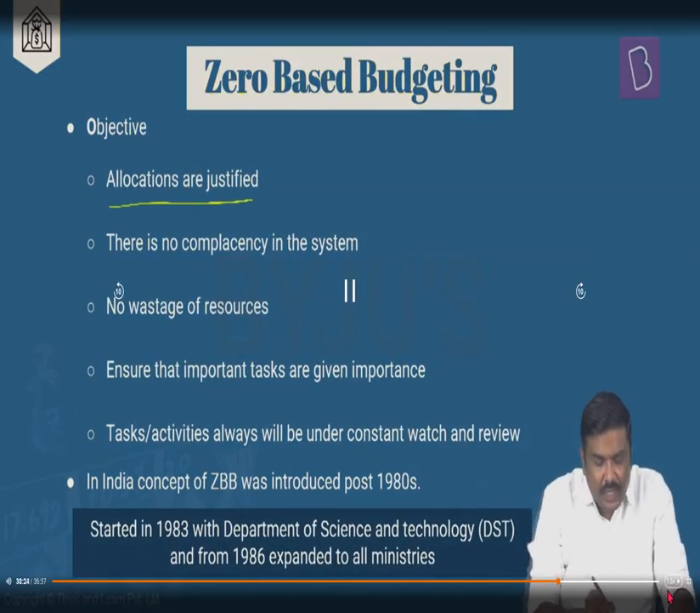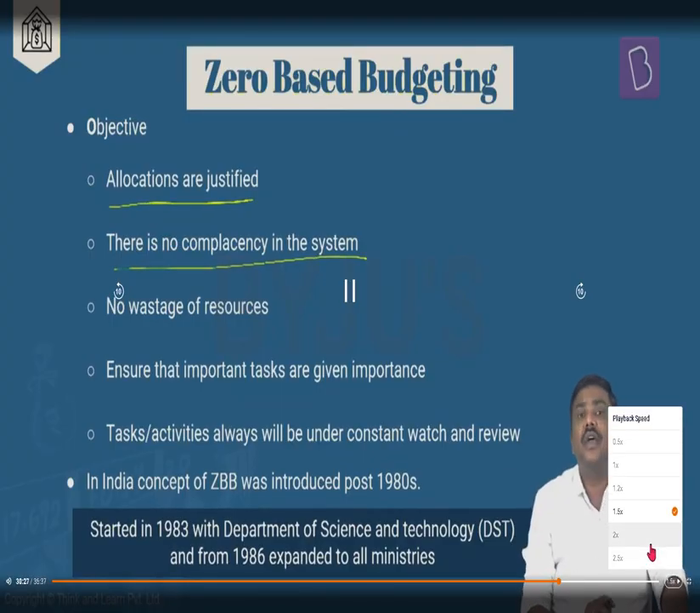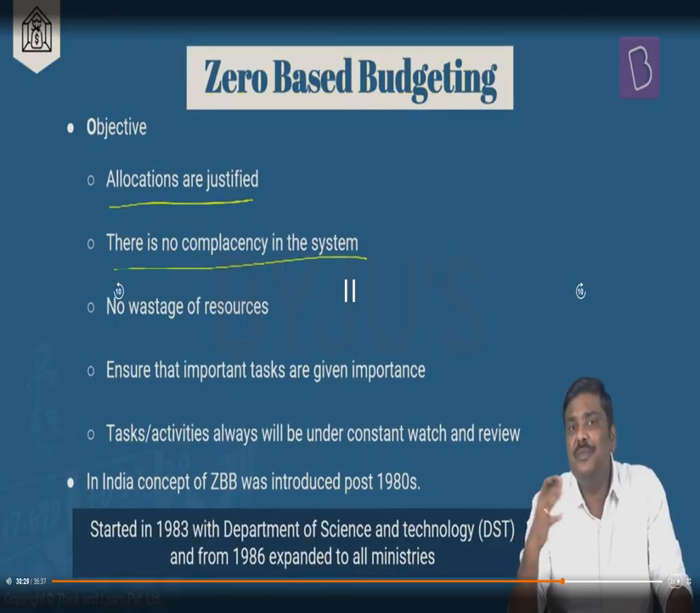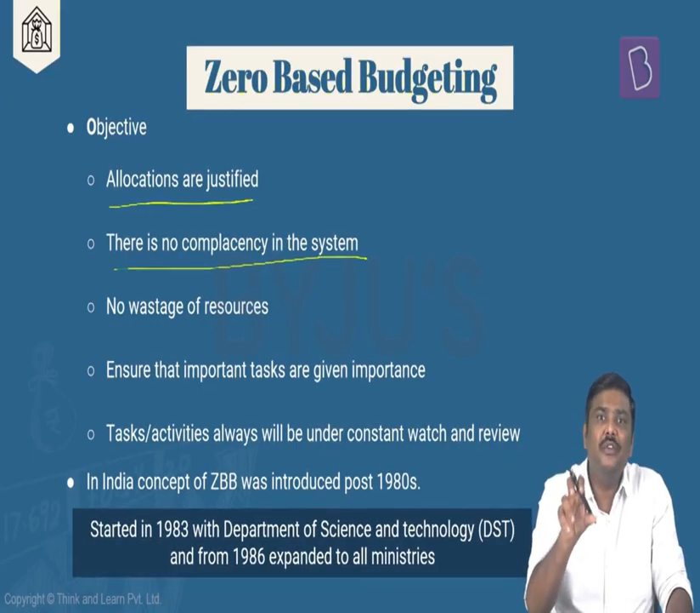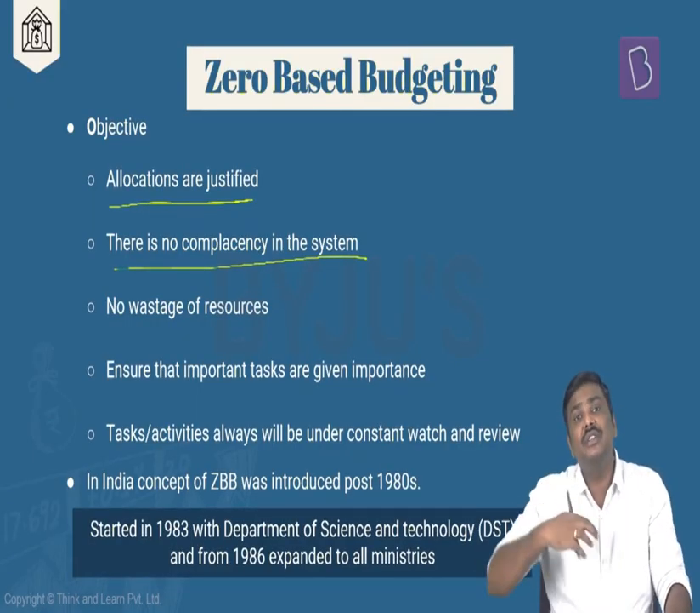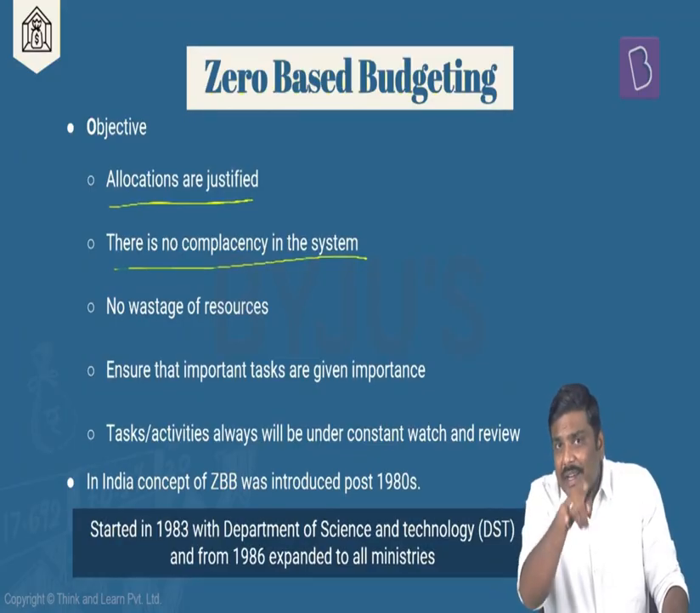Allocations are justified. There is no complacency in the system. What do you mean by this? The ministries will not spend the money left and right. Now, they will be very, very careful as to what is the reason they want to take this particular money from the government. They will be very, very careful about it because they will have to justify, right, what is the need for this particular money to the Ministry of Finance.